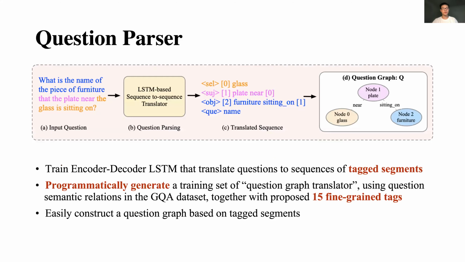As for our question parser, we consider it a sequence translation problem. In other words, we train an encoder-decoder algorithm that translates a sequence of questions to a sequence of text segments we defined. The training dataset of the question graph translator is programmatically generated using question semantic relations in the GQA dataset together with our proposed 15 fine-grained text segments. The whole procedure requires no human annotation. So we can easily construct the question graph based on text segments afterwards.